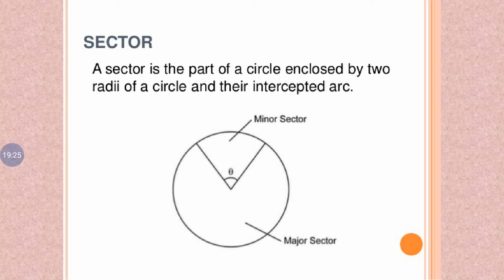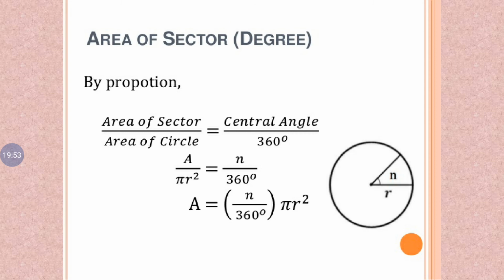Theta is the angle in radians at the center between the two radii of a circle. A sector is a part of the circle enclosed by two radii and their intercepted arc. So area of a sector divided by area of a circle is equal to center angle divided by 360 degree.